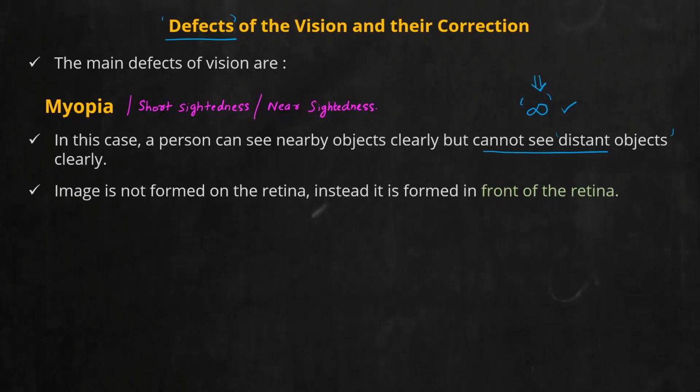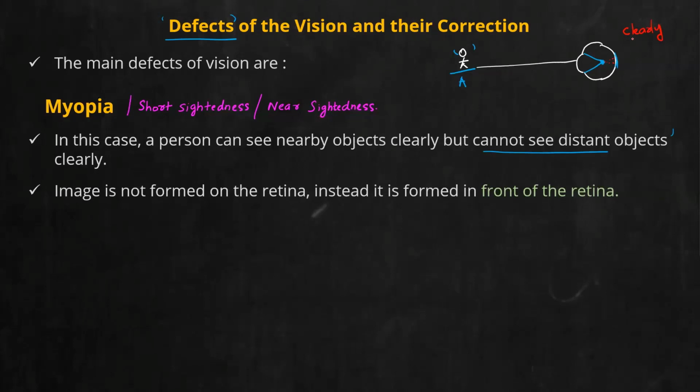Now, if the image is formed in front of the retina, will he be able to see? Imagine a myopic eye and a person standing at a faraway distance. Image formation happens in front of the retina, that means here. But ideally, the retina is this region. Will this person be able to recognize person A? Yes or no? No. He will not be able to see it clearly. Don't think there will be no image formation. There will be image formation because even after this point the rays will go and strike the retina.